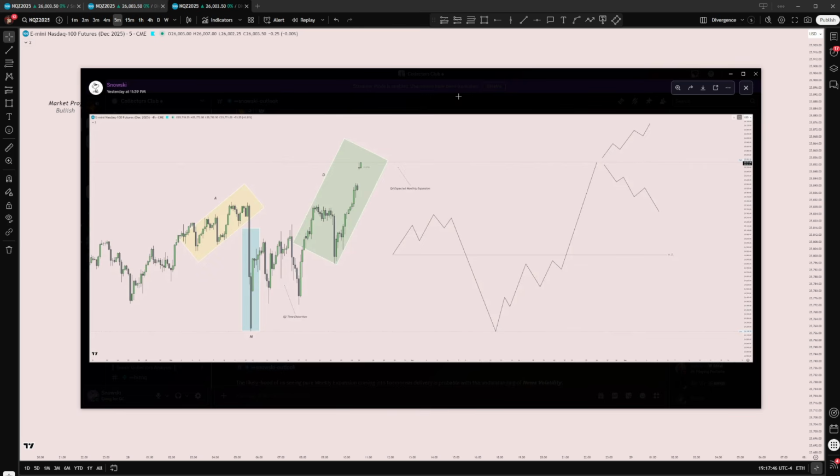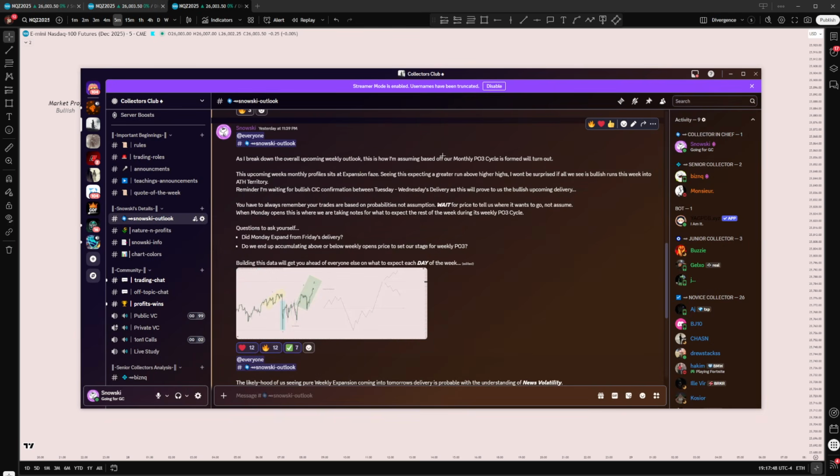So within this, understanding this upcoming week's monthly profile sits in expansion phase, seeing this, expecting a greater run above higher highs, I won't be surprised if all we see is bullish runs into this week into all-time high territory, which I just spoke about. Reminder, I'm waiting for bullish cracking correlations confirmation between Tuesday and Wednesday's delivery, as this will prove to us the bullish upcoming delivery. Now, why do I say Tuesday to Wednesday? Because Tuesday to Wednesday is Q2 and Q3, which tends to set the stage for our manipulation move.